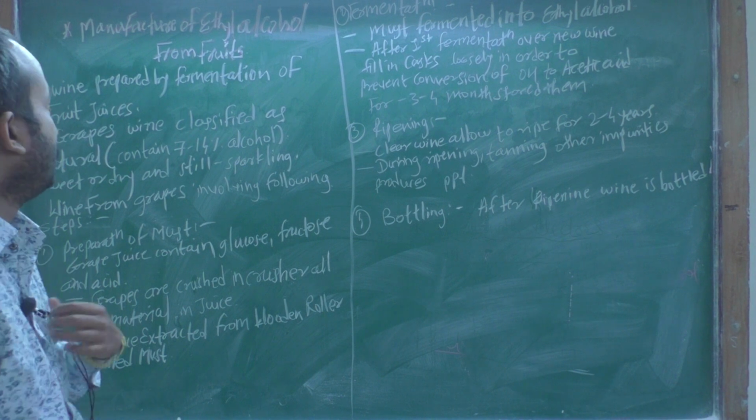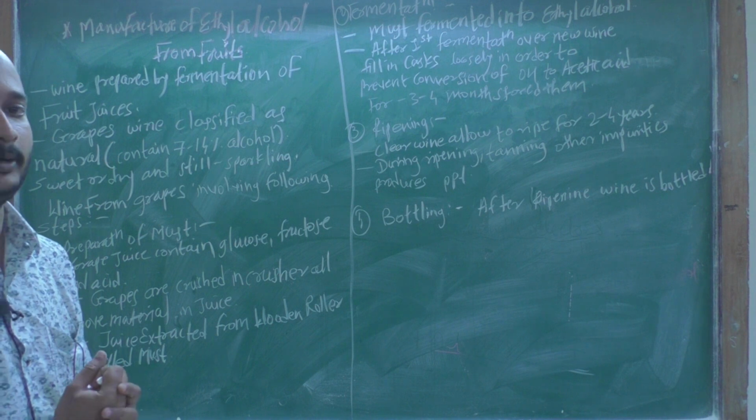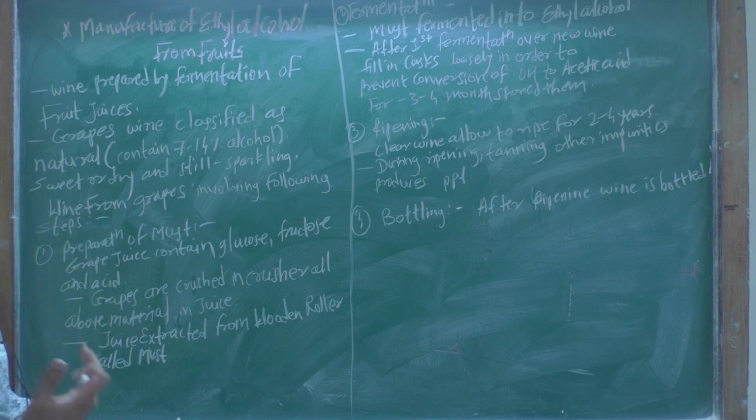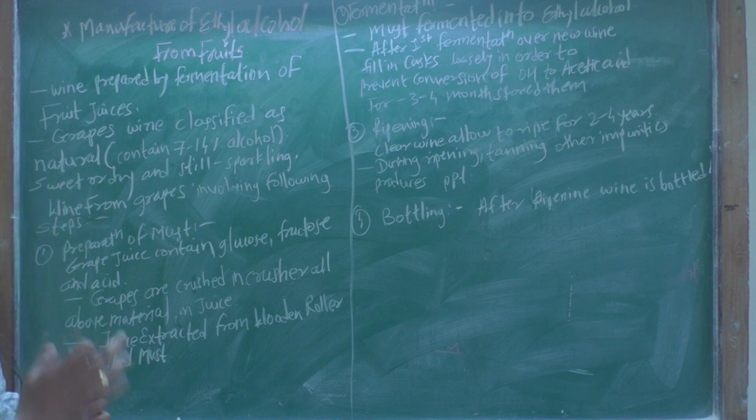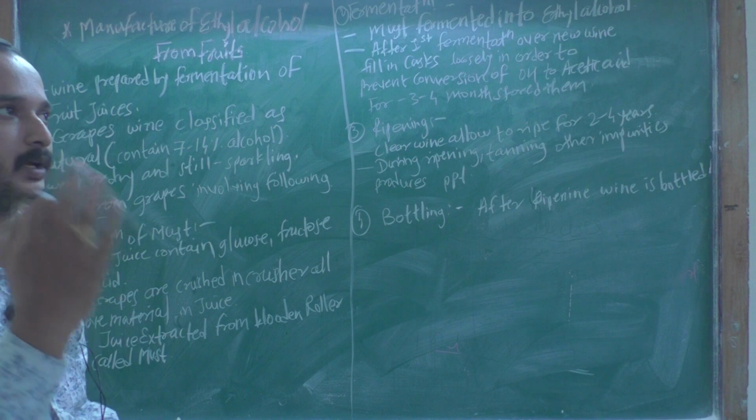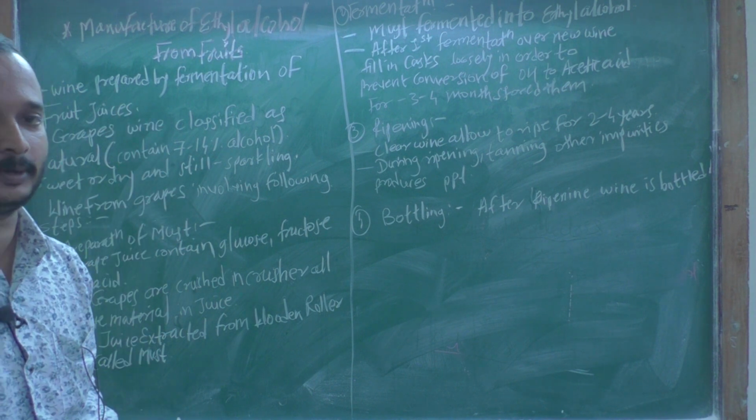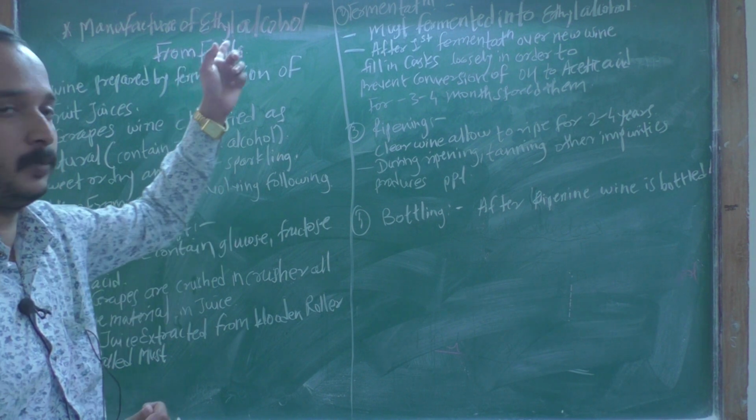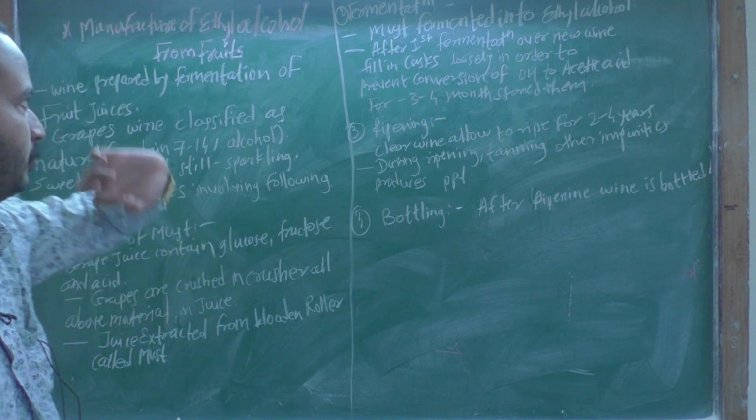Good morning, friends. In the last lecture we discussed the manufacturing of ethyl alcohol from hydrocarbon. In this lecture we have to discuss the last method, the manufacturing of ethyl alcohol from fruits. We have to discuss four methods of manufacturing industrial alcohols such as ethyl alcohol. First, the manufacture of ethyl alcohol from molasses, then from food grains, then from hydrocarbon, and lastly from fruits.